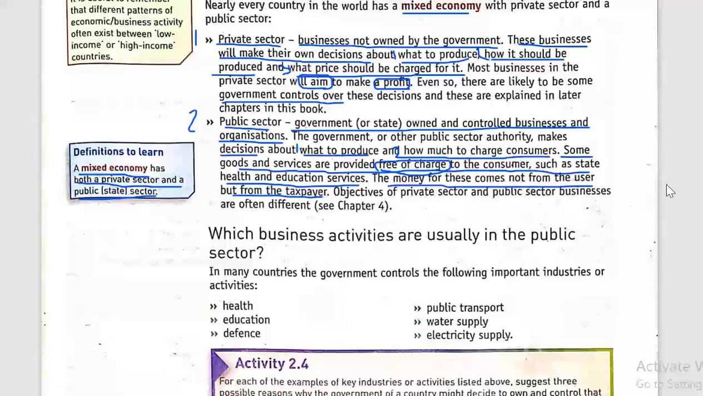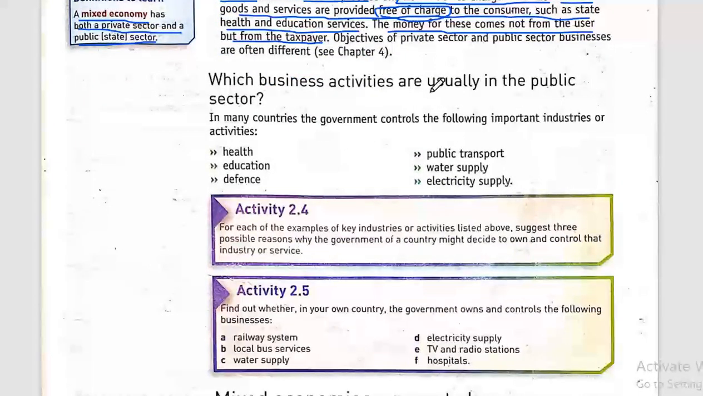Okay, now let's see which business activities are usually in the public sector. There are a lot of businesses that are controlled and owned by the government, and they are in the public sector, and some of them are health, education, defense, public transport, water supply, and electricity supply. Health, it's like the public hospitals. Education, it's like the public schools.